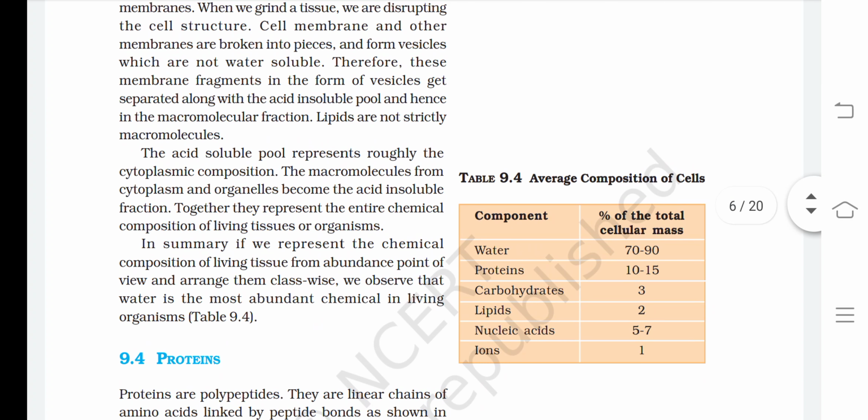Now let's check out table 9.4, which shows components with their percentage of the total cellular mass. Water has 70 to 90% of the total cellular mass. Protein is 10 to 15%. Then carbohydrate is 3%, lipid is 2%, nucleic acid is 5 to 7%, ions are 1%.